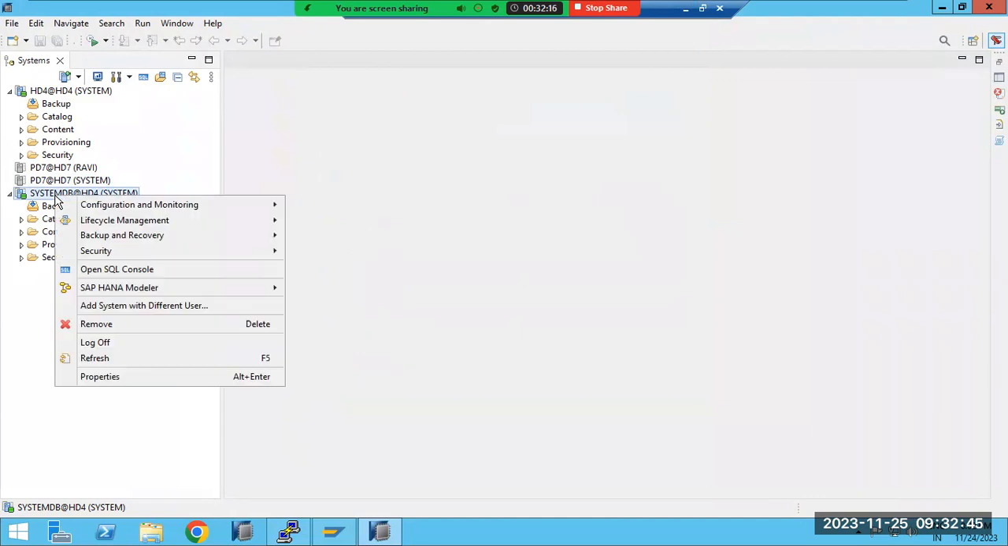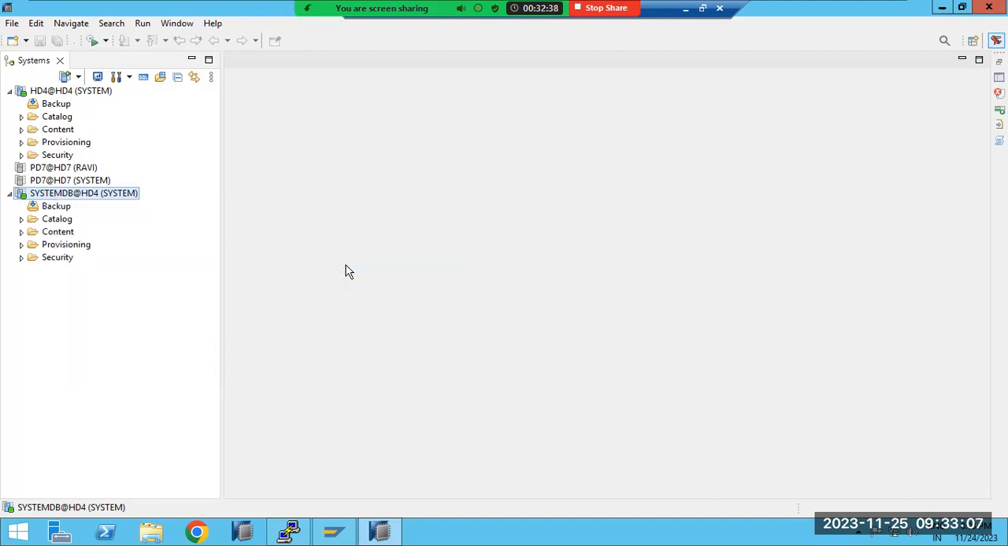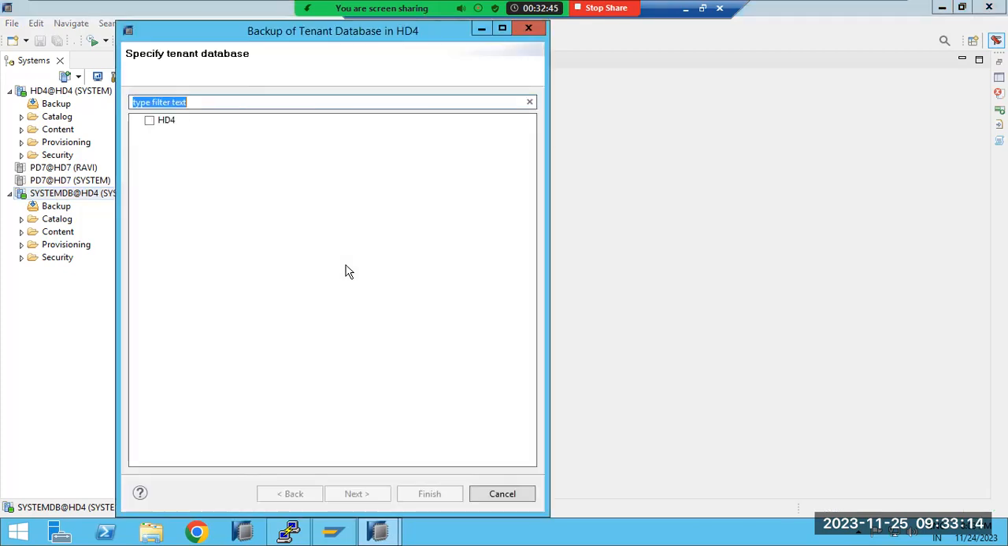So let's right click on the system DB. Why? Because backups we have to take from the system DB itself only. Right click, backup and recovery, click on backup. See here, in backup and recovery you have the option to back up the system database or tenant database. The system database can also be backed up, but there is no use, because there is no data there. Data is only available in the tenant DB, because in the tenant we have the index server.